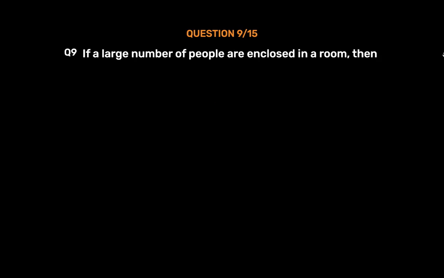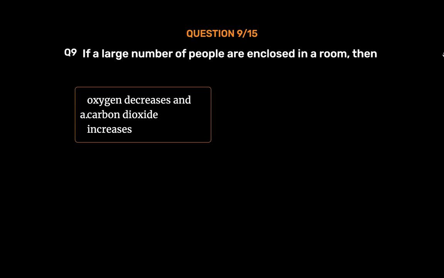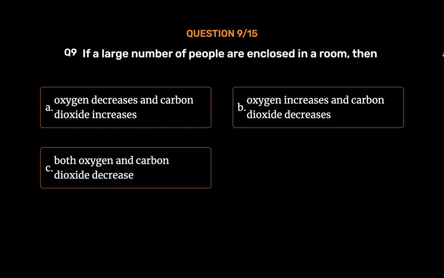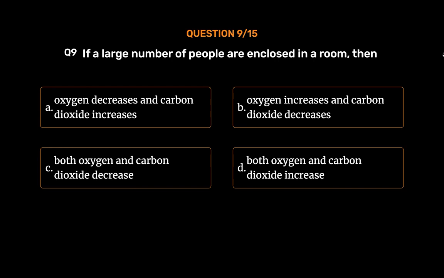Question number 9. If a large number of people are enclosed in a room, then option A, oxygen decreases and carbon dioxide increases. Option B, oxygen increases and carbon dioxide decreases. Option C, both oxygen and carbon dioxide decrease. Option D, both oxygen and carbon dioxide increase. The correct answer is option A, oxygen decreases and carbon dioxide increases.